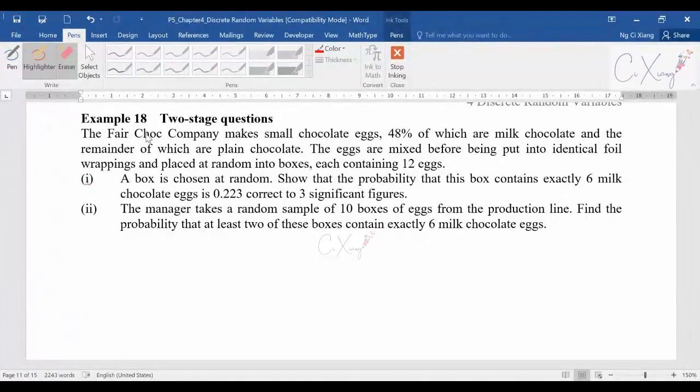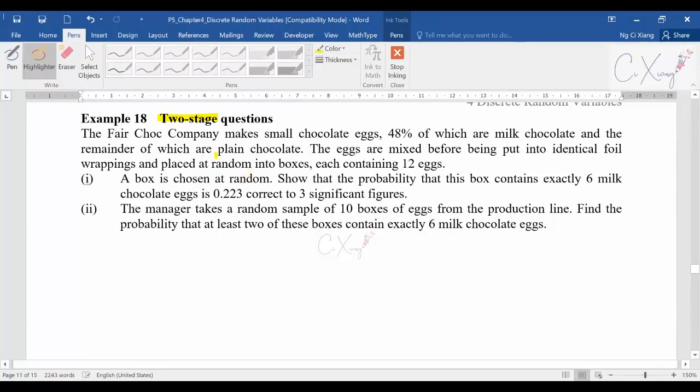Right, so for today we are going to discuss some harder examples from binomial distribution. The harder questions will be example 18 and 19. I labeled them as two-stage questions. That means in one same question, they are asking for different stages of questions. But both of them are binomial, just that they are asking for different stages.